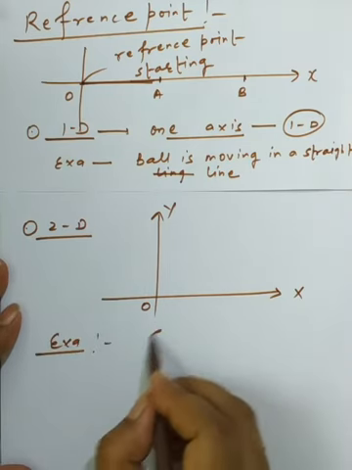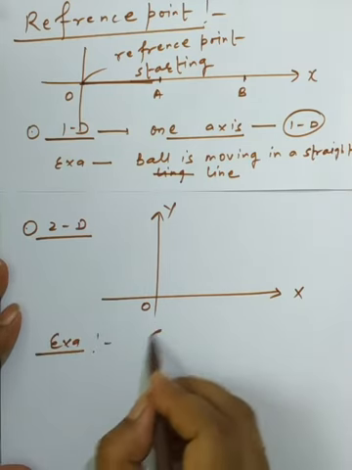Now we will talk about the three dimension motion. So what actually is the three dimension motion? Three out of the three axes we are using, or we are using the coordinate system to represent the motion of an object. So this type of motion is called the three dimension motion. And several examples we have regarding the three dimension motion.